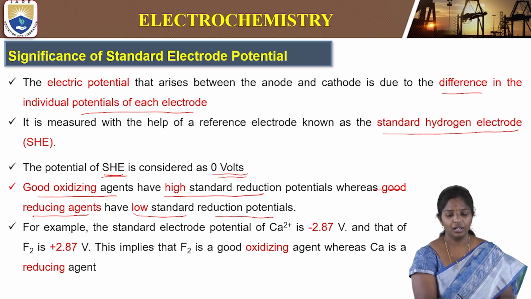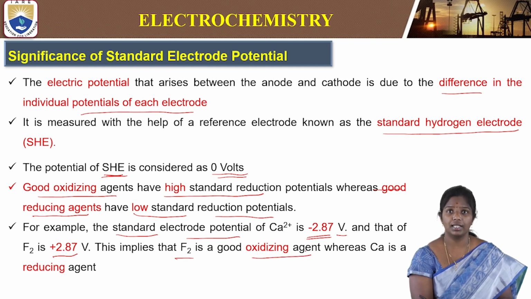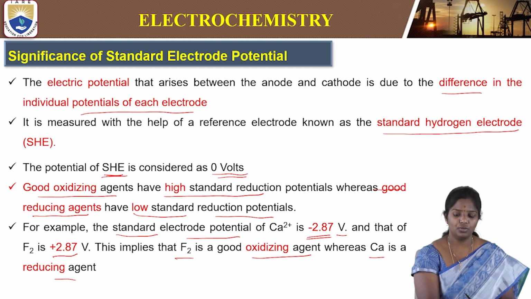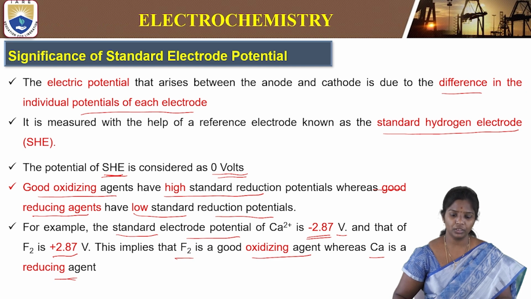For example, in the electrochemical series, the standard electrode potential of calcium is minus 2.87 volts, and fluorine is plus 2.87 volts. So this indicates fluorine is a good oxidizing agent, and calcium is a reducing agent. This is how the standard electrode potential helps us in understanding the property of that metal.